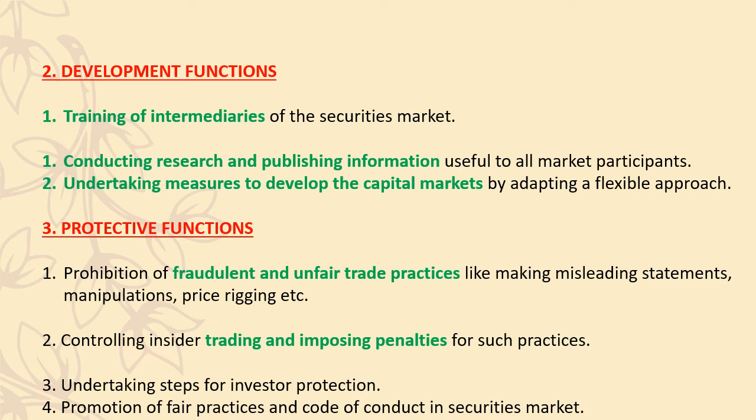The shares and debentures and all these things, long-term securities being sold. Because of this pandemic situation, the capital market has gone down. So SEBI will ensure that the stock markets are going high, people are investing money, and people can earn money as well. So all these are the developmental functions of SEBI.